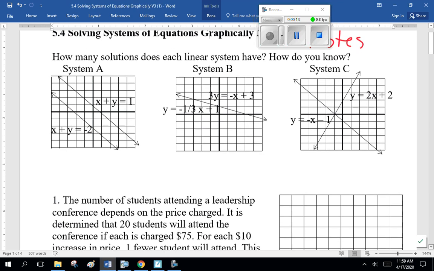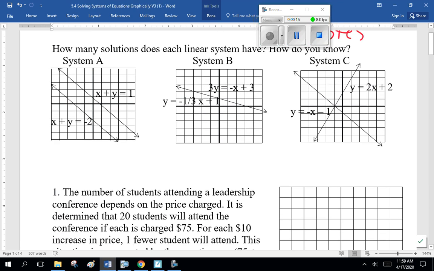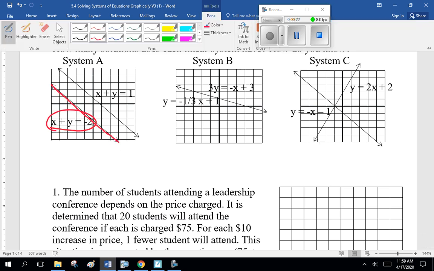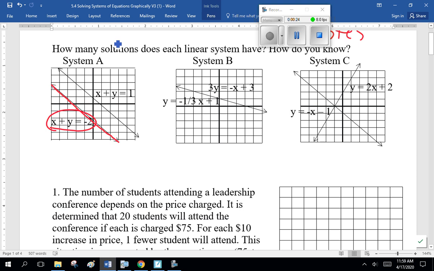So, briefly, graphing stuff. How many solutions are there here? Well, the line y plus x equals 2 is this line here, and x plus y equals 1 is this line here. Notice they're parallel. How many solutions are there? None. We go here, this line is y equals minus 1/3 x plus 1, and it's also 3y equals minus x plus 3. How many solutions are there? Well, infinite.